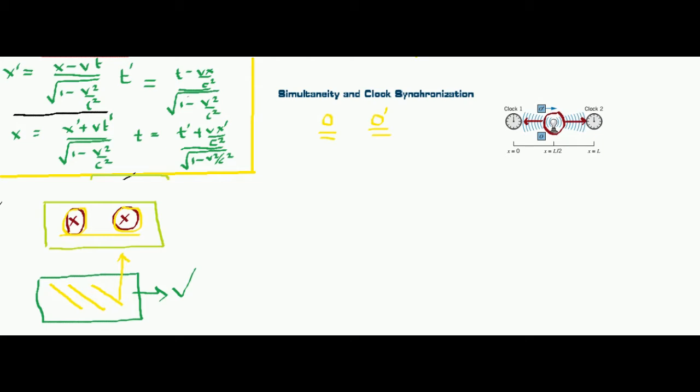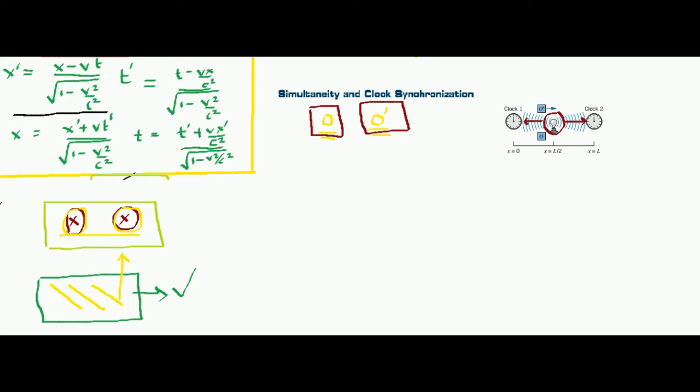So what happens in the O frame? In the O frame, two events are happening simultaneously. What are the two events? Clock 1 and clock 2 both start simultaneously. So the two events, the starting of clock 1 and the starting of clock 2, are simultaneous in the O frame. So let us see what happens when the same device is looked at from an O dash frame.